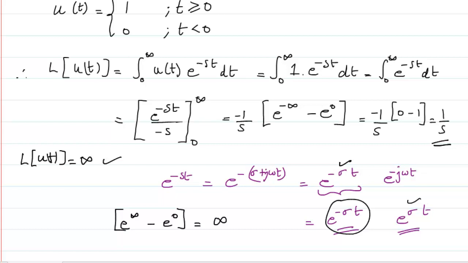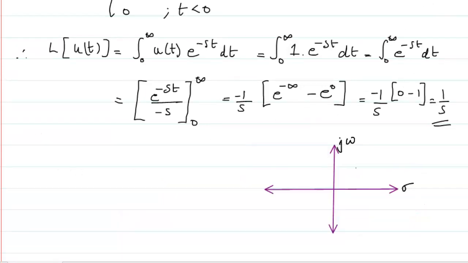So if I am going to draw the S-plane, then I can see that the ROC, or the region of convergence, will only exist for positive values of sigma. Only for positive values of sigma I will have the region of convergence.